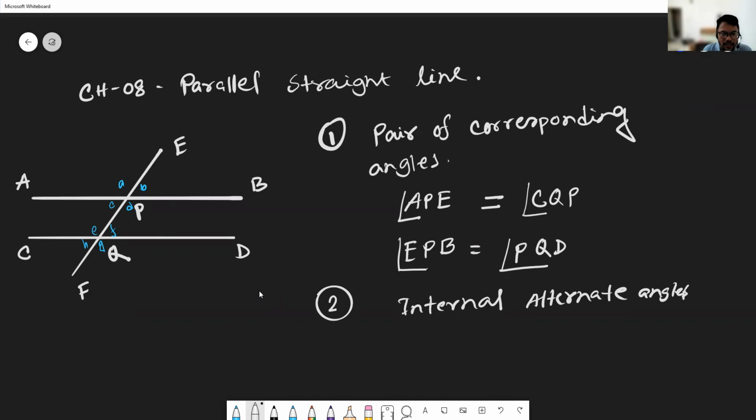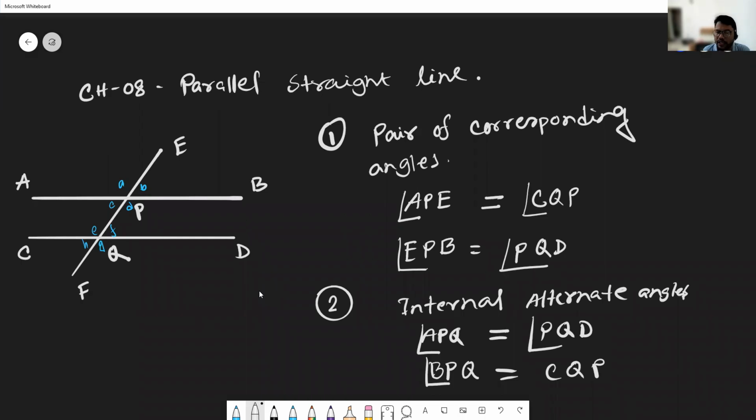Right here, APQ is equal to PQD. What is another angle? BPQ. BPQ is the alternate angle of CQP. So there are 2 sets of alternate angles. Clear? Okay. Write in your classwork topic.